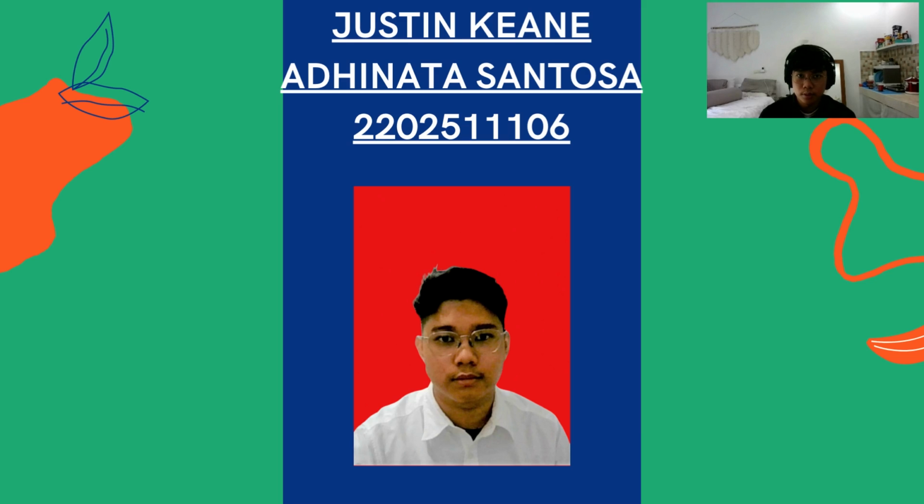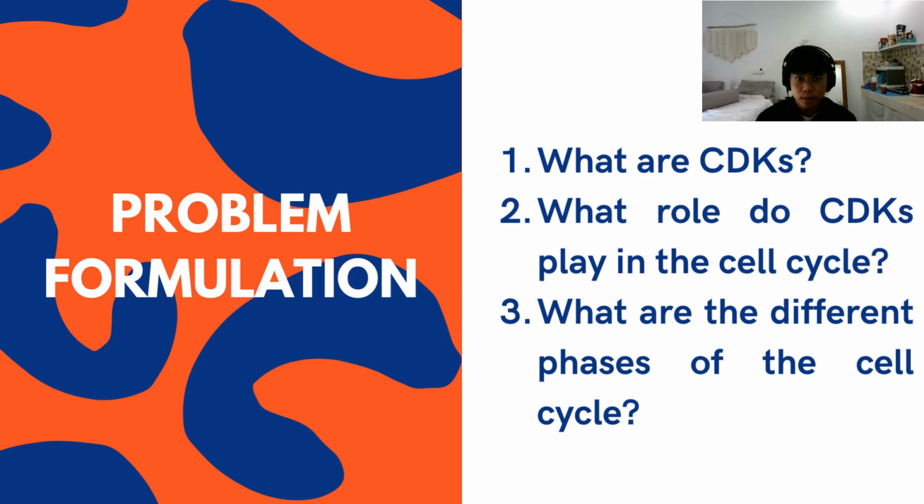Greetings, my name is Justin with student number 106, and today I'll be explaining about our problem formulation, our purpose, and our benefits. For our problem formulation, first we need to know what CDKs are. Second, we need to know the role they play in the cell cycle. And third, we need to know the different phases of the cell cycle.